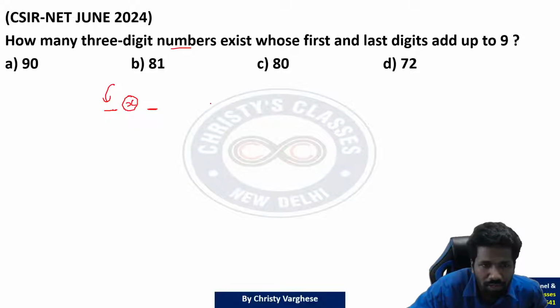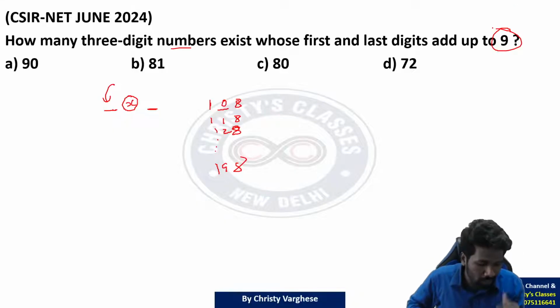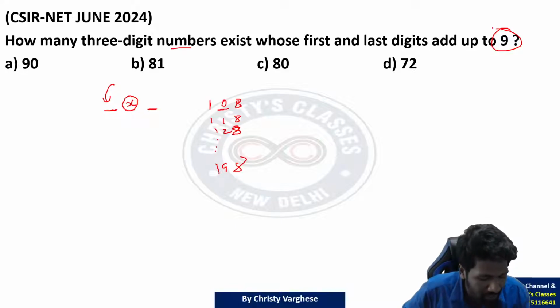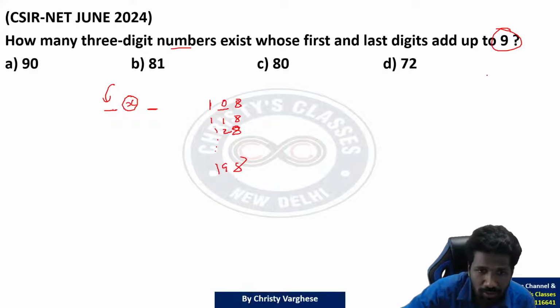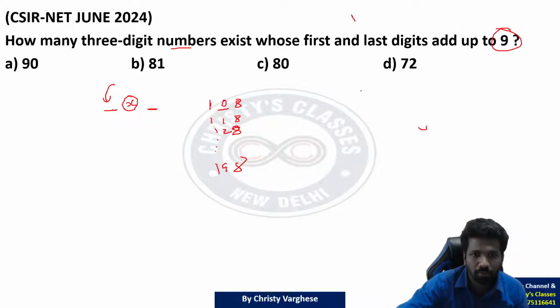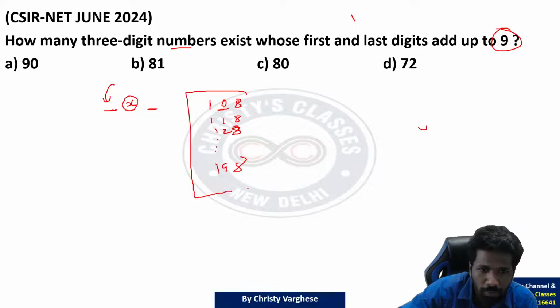So first digit being 1, last digit being what? 8. 1 8 is a possibility. So middle digit का अभी 10 possibilities है ना. 0 to 9: 108, 118, 128, all these numbers up to 198. All these numbers satisfy the condition given in the question ना. Condition क्या है? First digit last digit ऐड किया तो 9 मिलना चाहिए. Middle digit के बारे में कोई constraint नहीं दिया है. So 0 to 9 any of the digits are possible. So 0 to 9 means 10 possibilities are there.